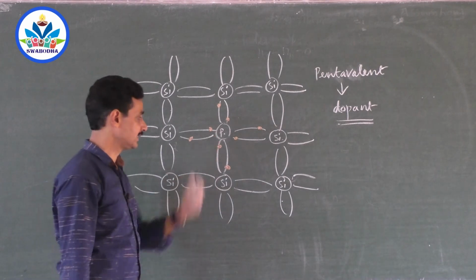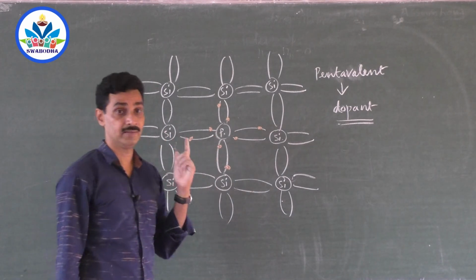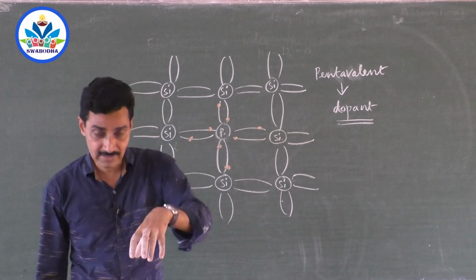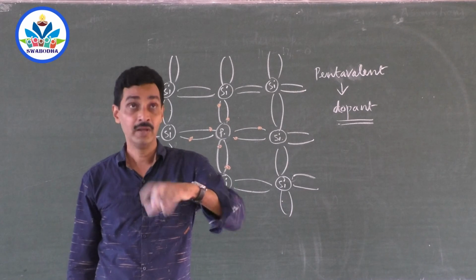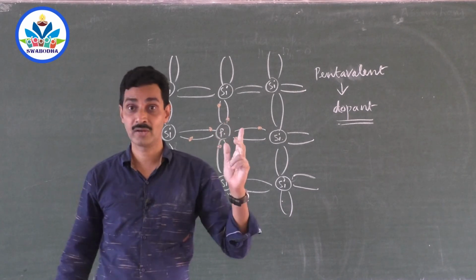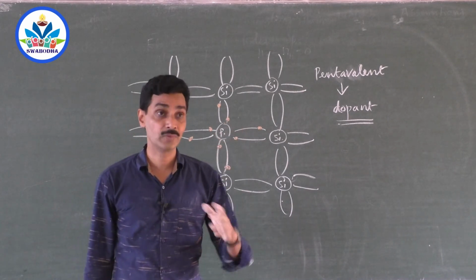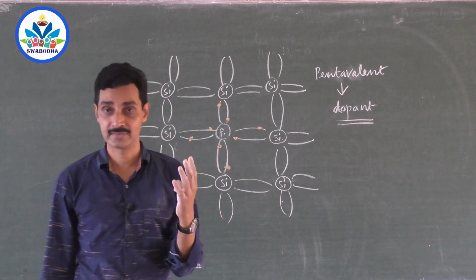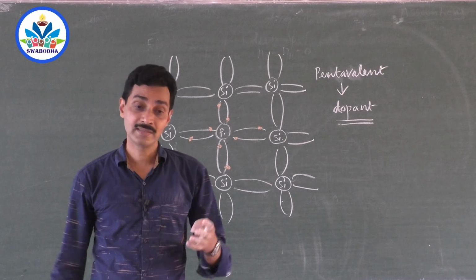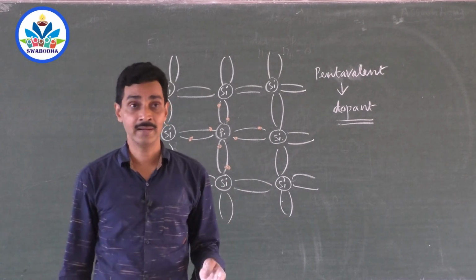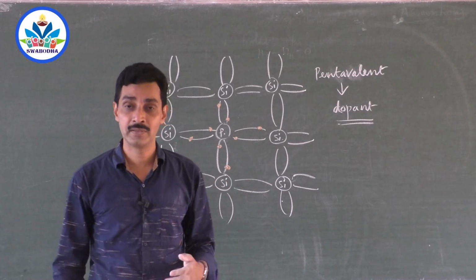Now when phosphorus is added, phosphorus is pentavalent. When phosphorus fits in and replaces the silicon atom, it looks into the surroundings and sees only 4 neighbors, 4 silicon atoms. Earlier there was another silicon atom there, and we had a good bond with it.